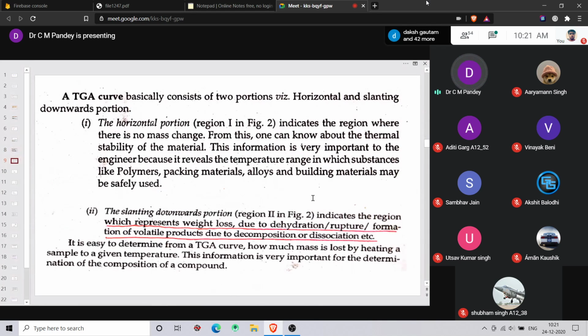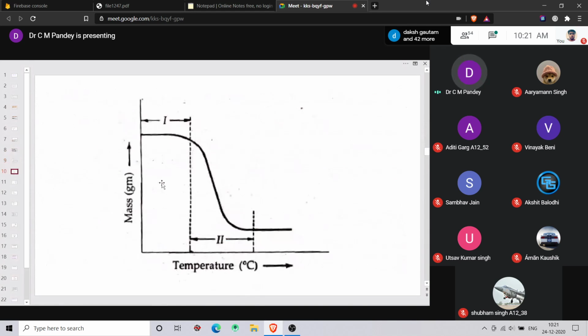Based on the TGA analysis, you will obtain a curve like this. If you are analyzing a sample, this is a typical curve for a TGA analysis, that is the TG curve for a particular sample. On this, you will see that on the x-axis is the temperature, that is a linear increase in the temperature, and the y-axis is the mass, in gram. Okay, the screen is visible to all of you.